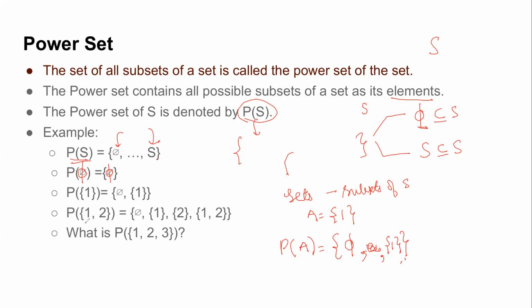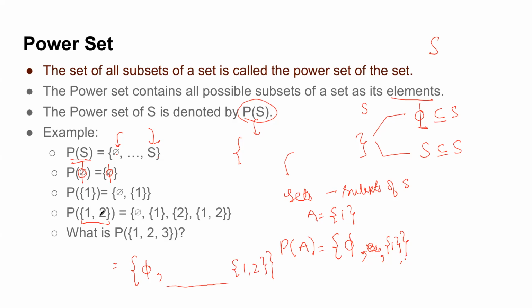Now similarly, if I have a set, say 1 and 2, what are the possible subsets? Always write the null set and the set itself first. After that start filling the other members. So what do you need now? You need to write all possible subsets of this set. What are the possible subsets of this set 1 and 2? Remember the subset definition?